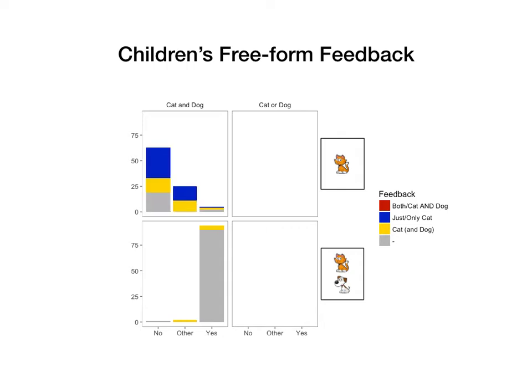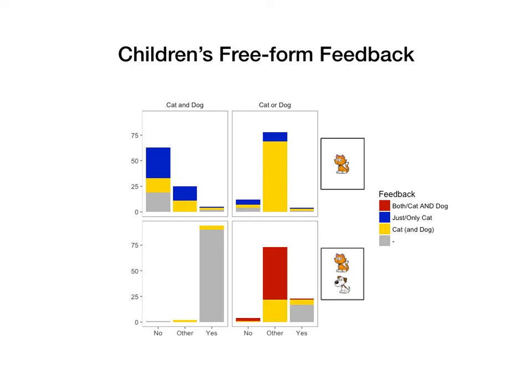With the same guess, when only one of the animals was on the card, children said either no, no cat, that's the yellow fill, or no only cat, the blue fill. Sometimes children dropped no and only said cat or only cat. For guesses like cat or dog, when only a cat was on the card, children preferred not to say yes or no, but rather mention which animal is on the card. This is a reasonable feedback to the puppet, since the puppet's guess leaves both possibilities open.